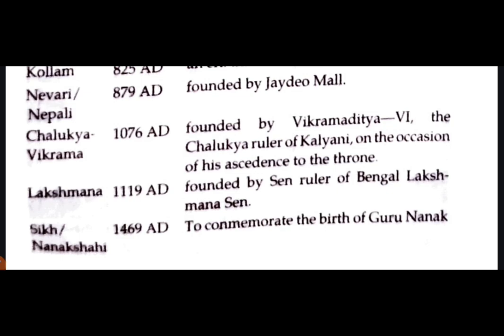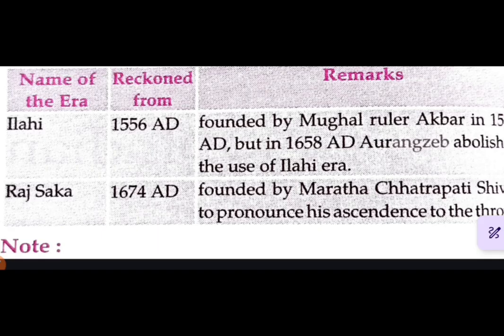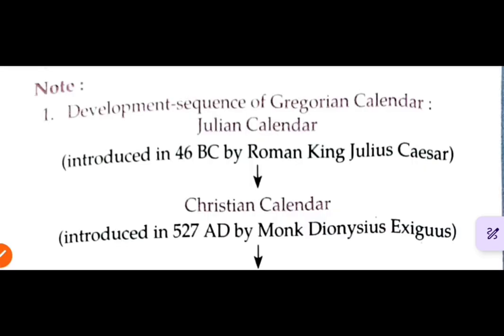Nanak Shahi: 1469 AD, to commemorate the birth of Guru Nanak. Ilahi: 1556 AD, founded by the Mughal ruler Akbar in 1584 AD, but in 1658 AD Aurangzeb abolished the use of the Ilahi era. Raj Shaka: 1674 AD, founded by the Maratha Chhatrapati Shivaji to pronounce his ascendance to the throne.